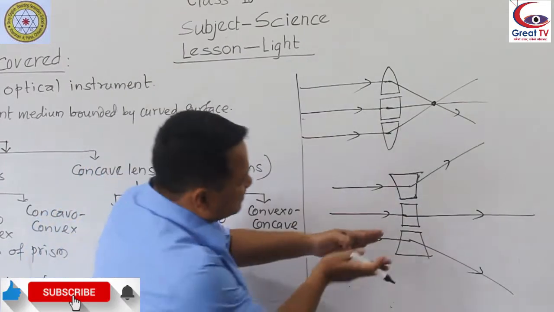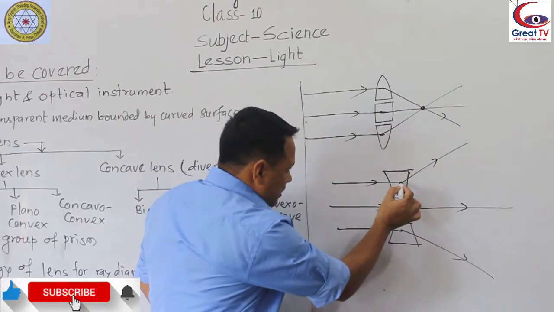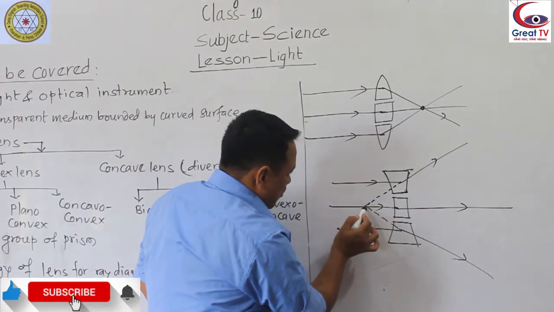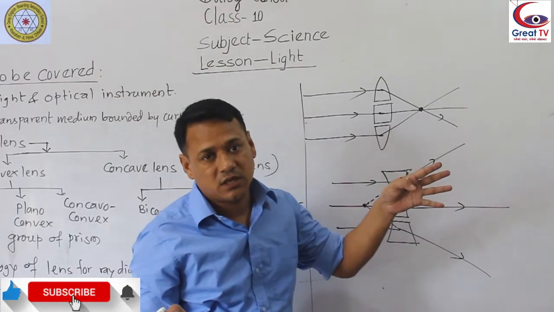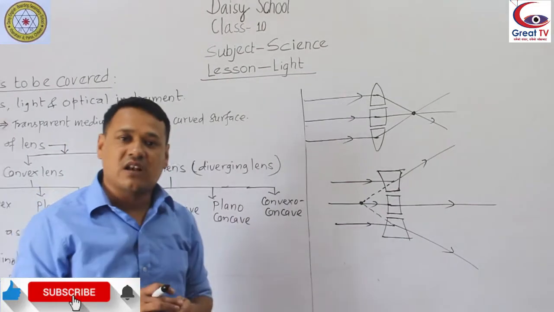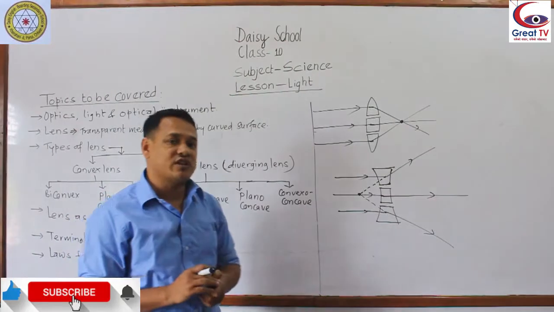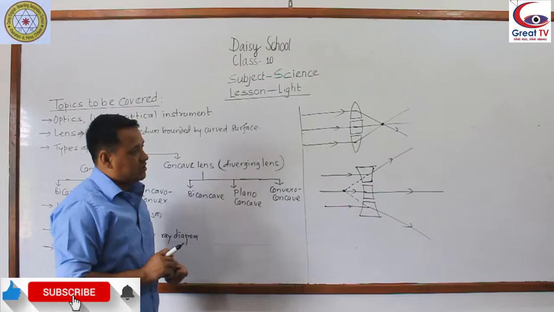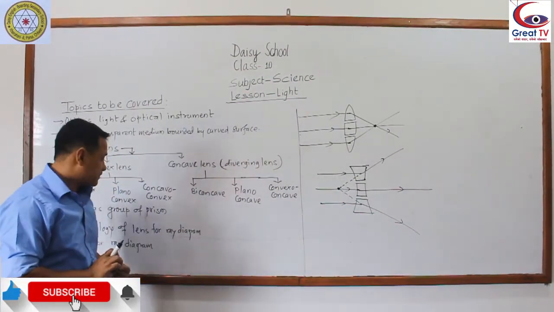So it seems divergent. If we extend these divergent light rays backward, we find these two light rays meet at a point. So it seems like diverging from a point. So a concave lens diverges the light rays, and a convex lens converges the light rays, because it consists of prisms and a glass slab. A prism bends the light rays towards the base, and a glass slab doesn't bend the light rays. That's why it converges or diverges the light rays according to the type of lens.